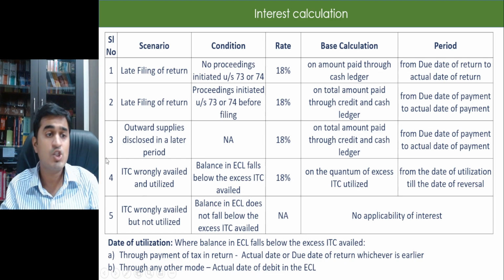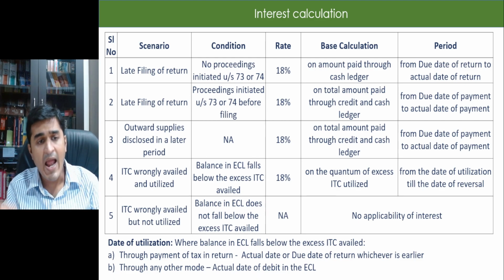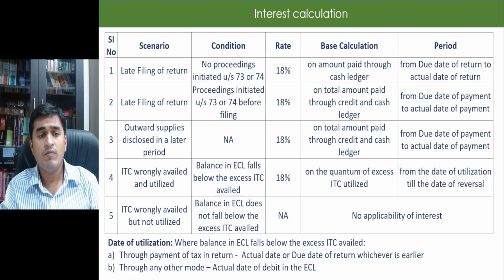Next, biggest change which has occurred now, which is 4 and 5, wherein now they are saying if the amount has been availed wrongly and also utilized wrongly, then only the amount which is utilized wrongly, to that extent I need to pay interest. So let's say my demand is 1 lakh rupees, whereas balance is only 80,000 in my credit ledger. So I have to pay 20,000 interest. Till the amount is 80,000, I have to pay 20,000 interest on 20,000, right?